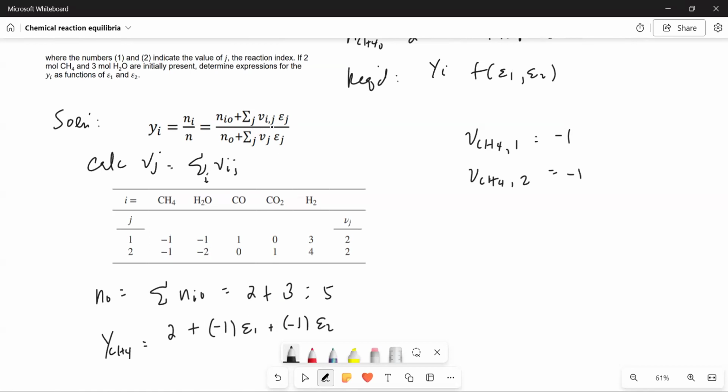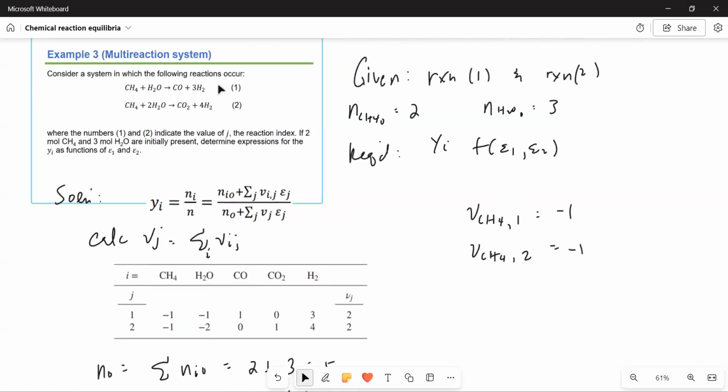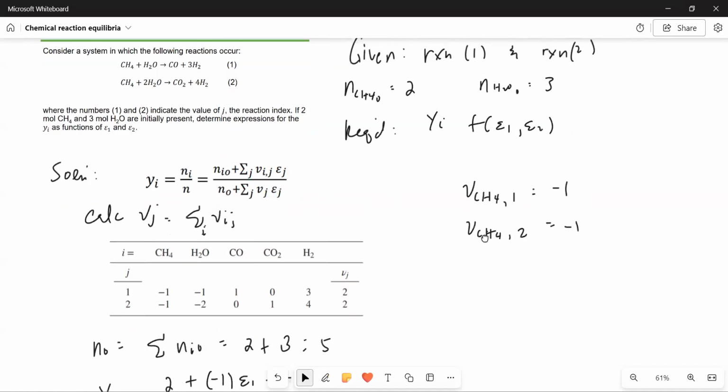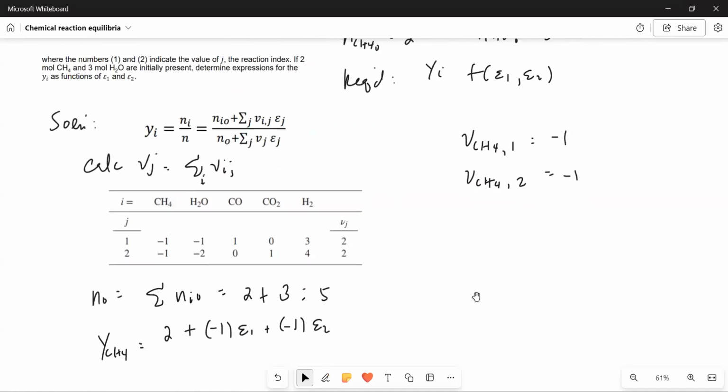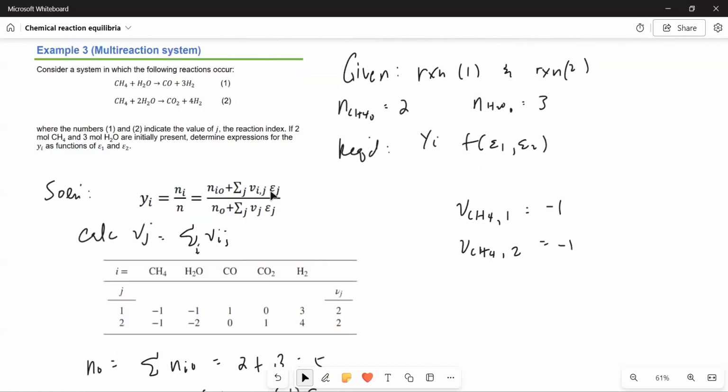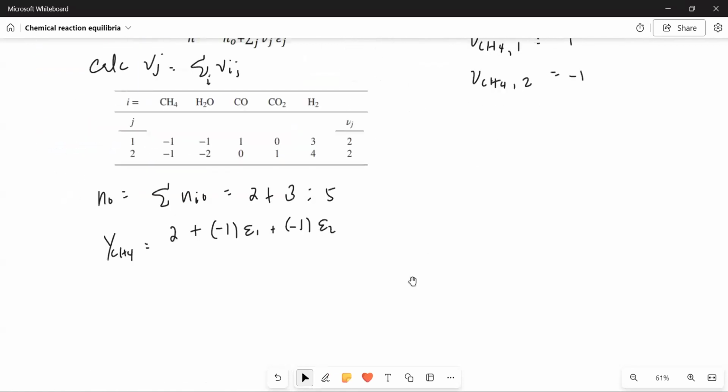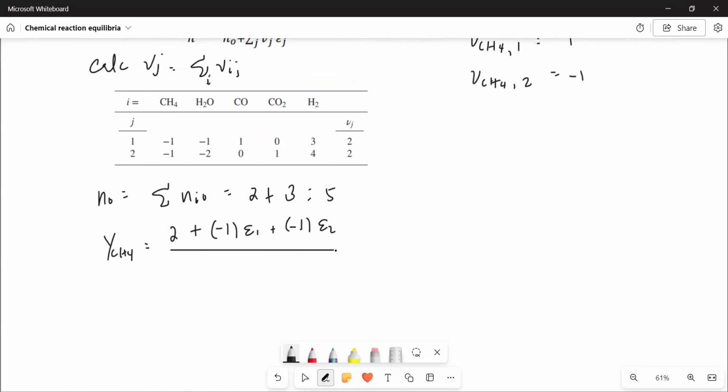We iterated for the number of reactions, so we do this for each of the reactions. How about the denominator? For the denominator, it's simply n naught, so that's 5.